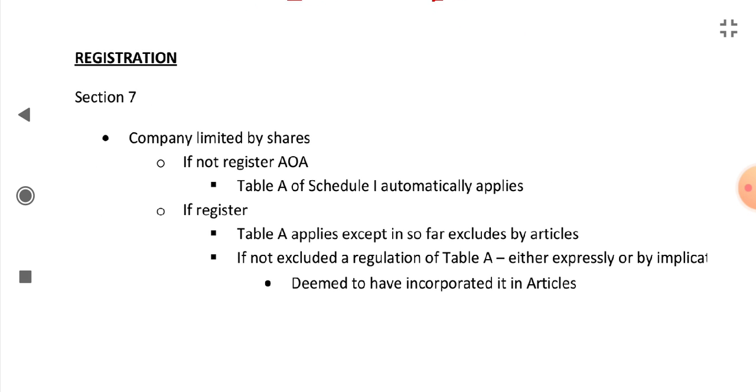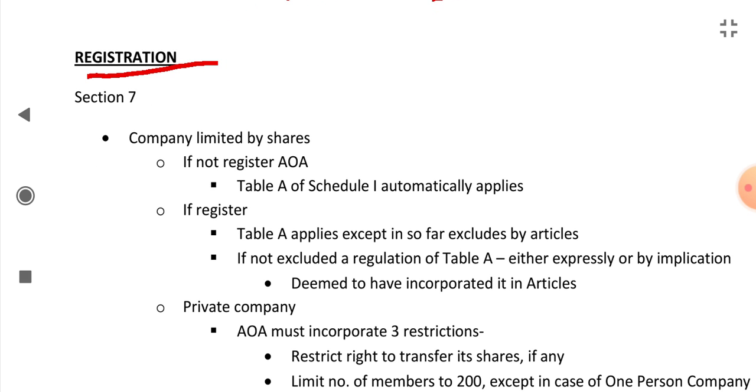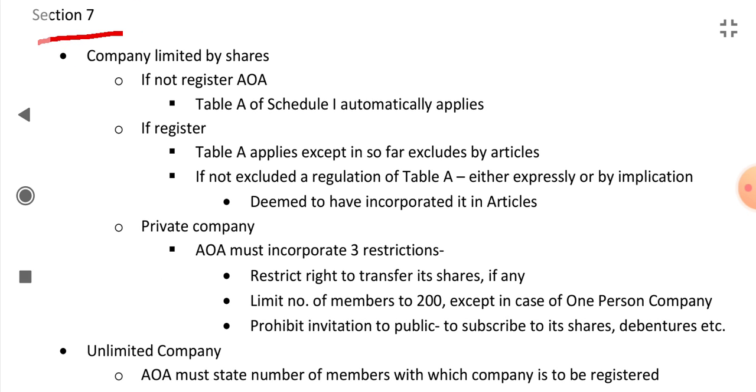Now see about the registration of articles. It is given in section 7. In companies limited by shares, where the members' liability is limited by their shares, if the articles of association are not registered, then Table A of Schedule 1 will automatically apply.